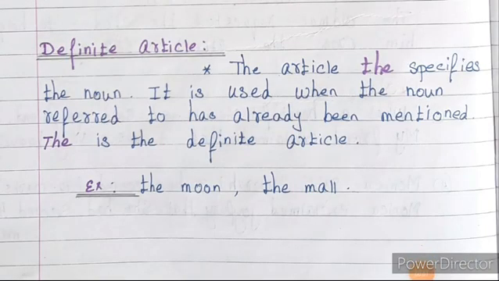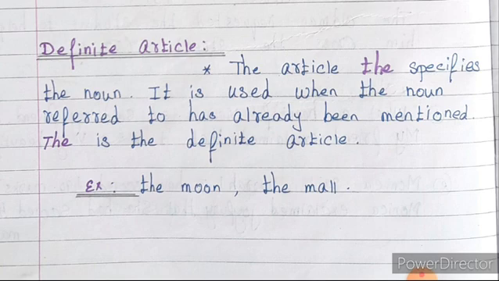Now leave one line. On the next line, write the definition for the definite article. The article the specifies the noun. It is used when the noun referred to has already been mentioned. Thus, the definite article is used for a specific purpose, to point out a particular thing, and the article the is known as the definite article.